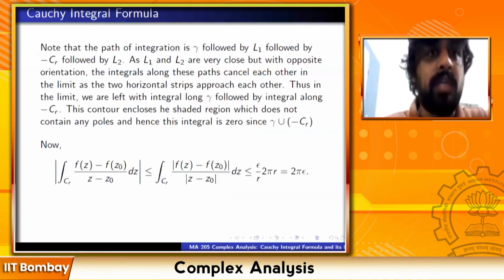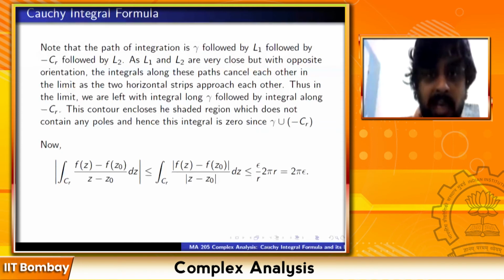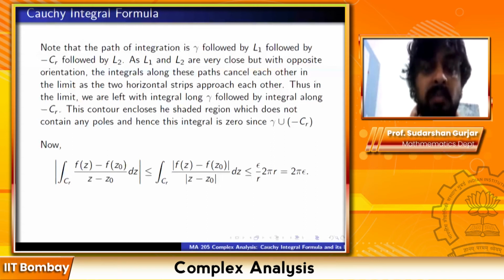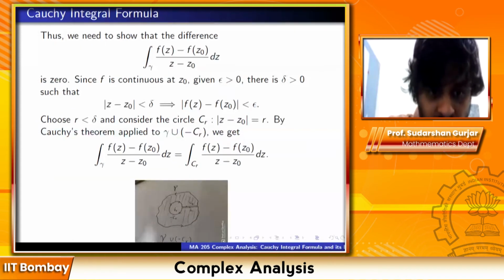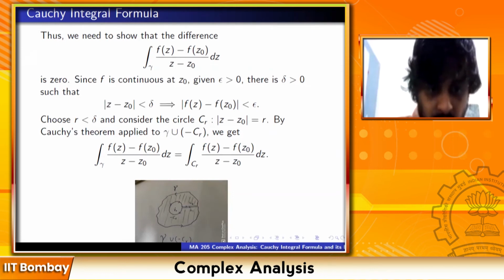Look at this path of integration, gamma followed by L1 followed by minus CR followed by L2. Minus CR means take the orientation to be the opposite, namely clockwise. So you go along gamma first, then you go along L1 to the left, then you do minus CR, that means CR in the clockwise direction, and then you go along L2 to the right.